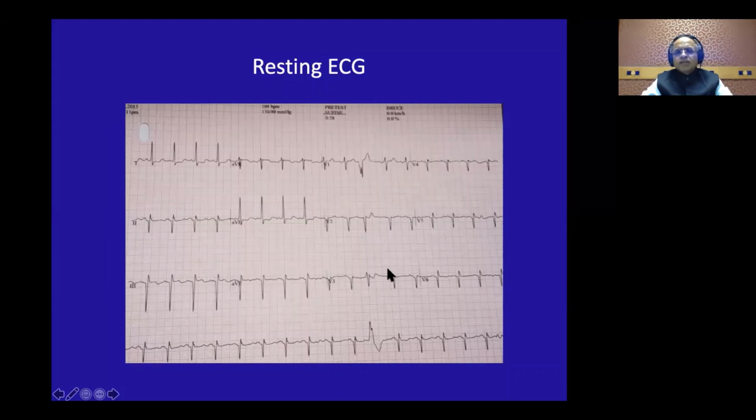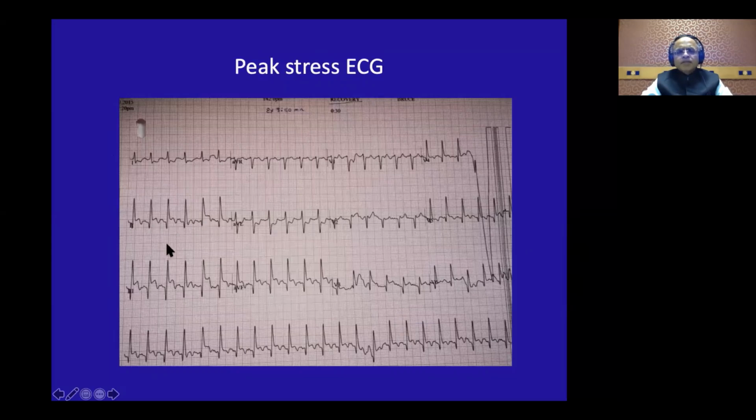So this is his resting ECG, with Q waves in leads 2 and 3. This is his peak exercise stress ECG. There is some ST elevation in the inferior leads, but these are Q leads, so a dyskinetic inferior wall can produce ST elevation there. But look at this ST depression in AVL. In V5 and V6 there is ST elevation, but that is again a Q lead, so that is not significant. So the stress ECG is not very conclusive.